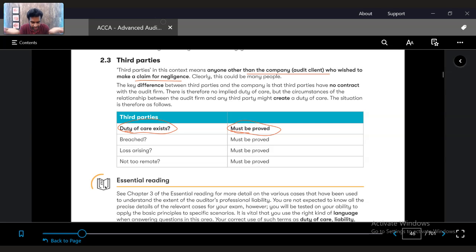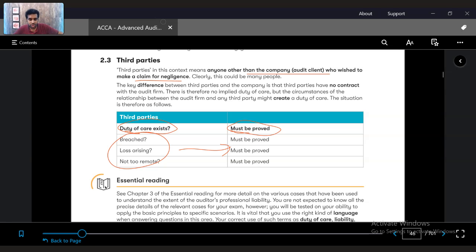If there is no contract between the third party and the auditor, then it is going to be difficult for the third party to prove it. There is no contract; the auditor is not serving the bank. So it's not going to be easy to prove. The rest of the elements remain the same: breach, loss arising, not too remote. It has to be proven in a court of law that the auditor did not perform his procedures well, due to which these things happened. That's what was proved in the case of Arthur Andersen.